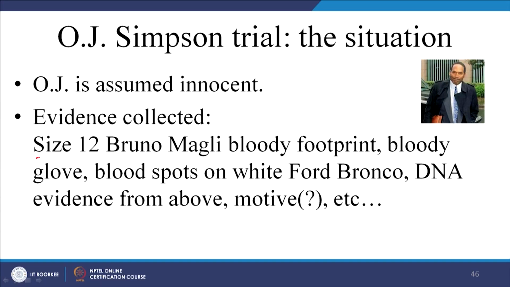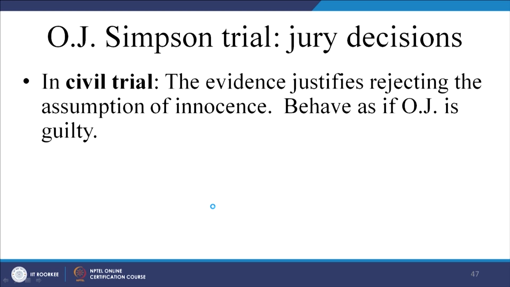The evidence collected was that they found Bruno Magli shoes of size 12, because he had large feet, which were bloody. There were blood-stained gloves, blood spots were found on the car, and DNA evidence was also supportive. Now, what happened in this case? There are two trials, civil and criminal. In the civil trial, the evidence justifies rejecting the assumption of innocence, so behave as if OJ is guilty.